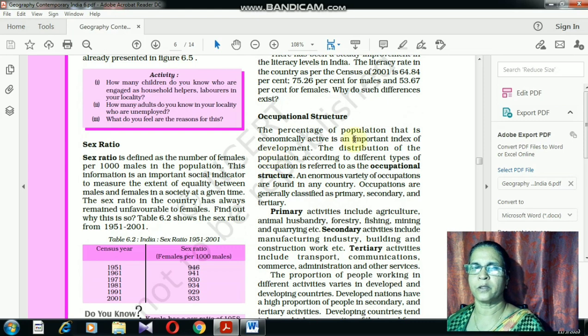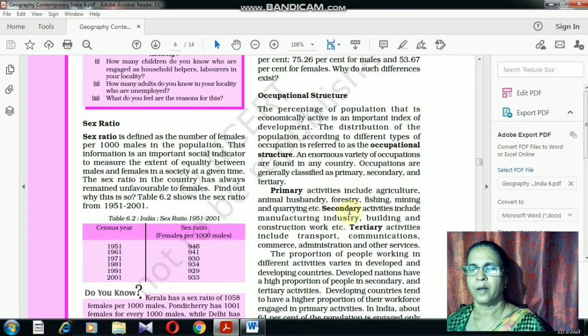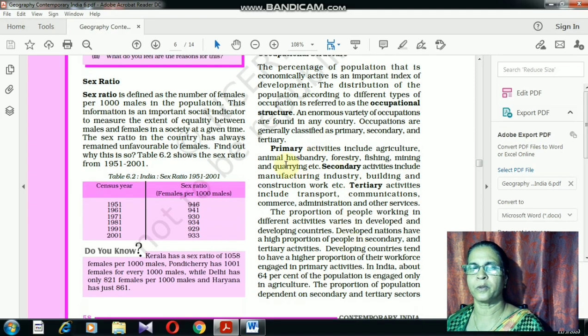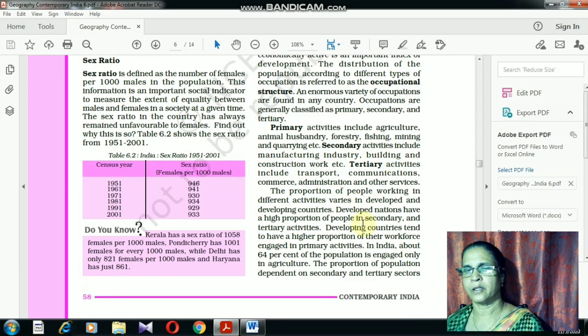The next possible question is occupational structure. Occupational structure refers to the distribution of the population according to different types of occupations. Here we see the population is classified into three groups. One is primary, which includes agriculture and animal husbandry. This could also be asked as a question. Secondary includes manufacturing, and tertiary activities include transport, communication, commerce, administration, etc.